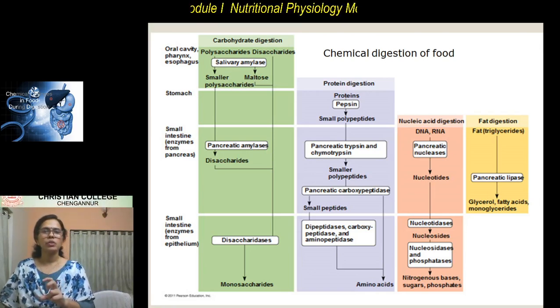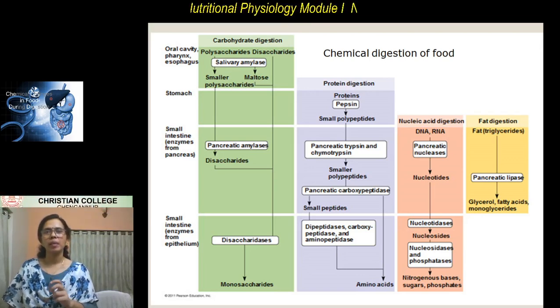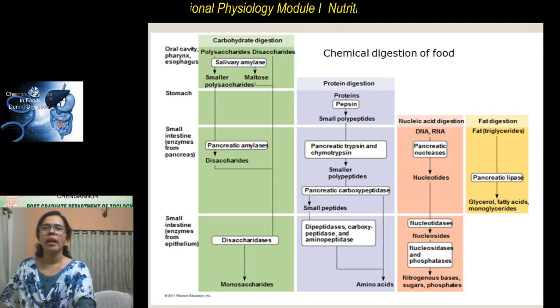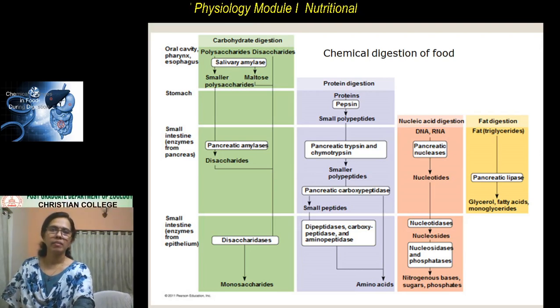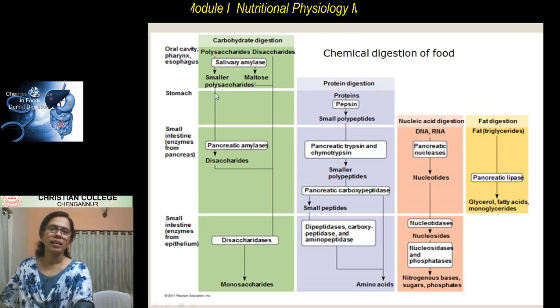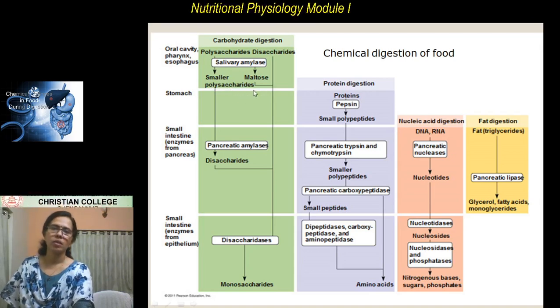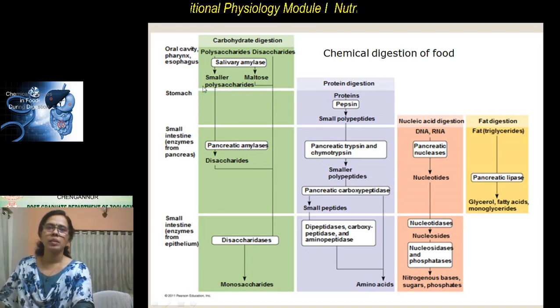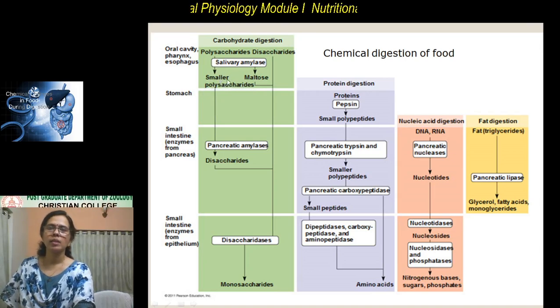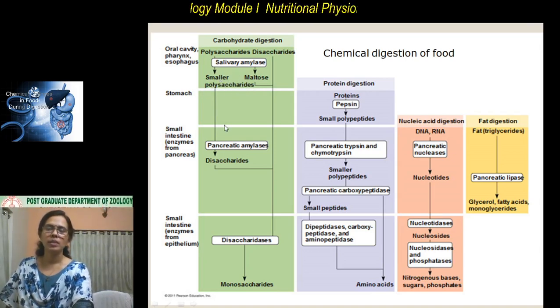So the digestion of carbohydrates begins inside the buccal cavity, where the enzyme salivary amylase converts the polysaccharides into smaller saccharides, or simple sugars.